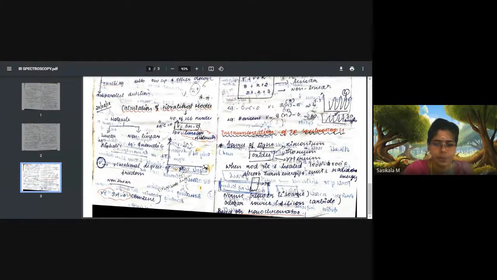Here the detectors used are called thermopiles. In order to detect temperature-related radiation, thermopiles are used. The function is the same. Cathode and anode will be there. The cathode receives radiation energy and passes the electrons, so electrons move on to the anode, thereby DC current is converted to AC current. That is the concept behind detectors, and it is recorded as a spectrum signal.